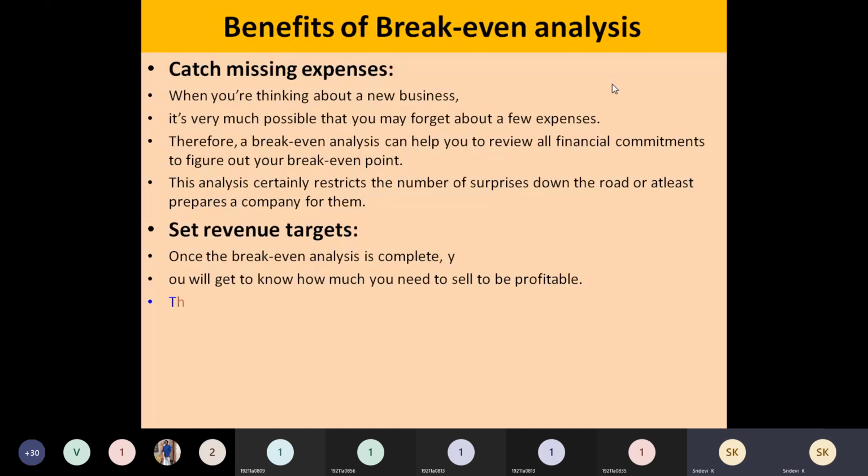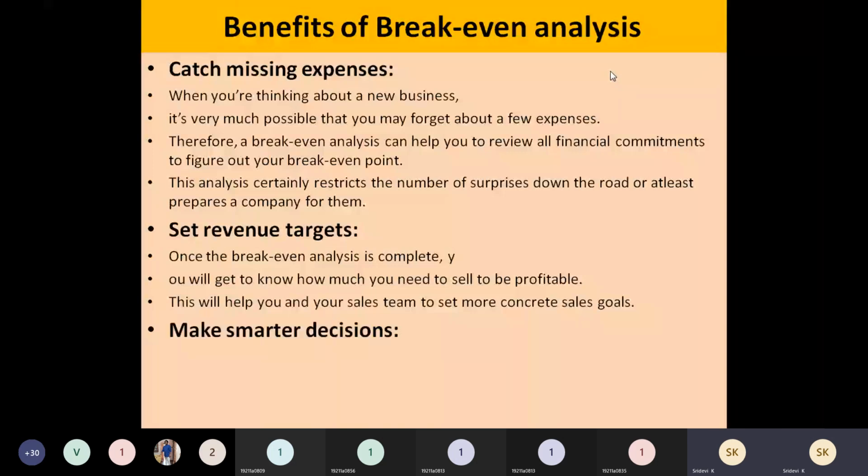If you apply that break-even analysis, first you figure out the cost, and based on the selling price that you have fixed, you can easily find out the minimum quantity of sales that the company should do. Then automatically you can identify, and you can fix the target of reaching your 1 lakh. You can plan how to reach that revenue target. So like that, this will help you. This is one of the benefits of applying this break-even analysis.